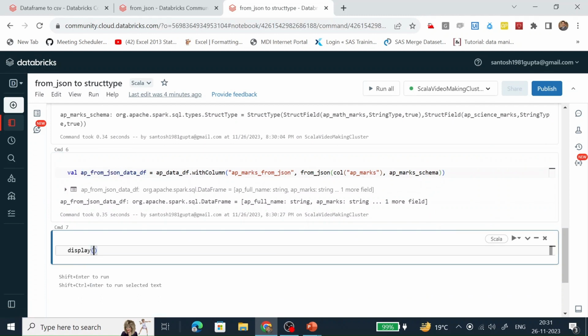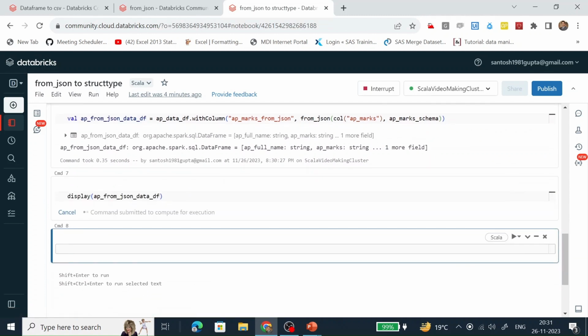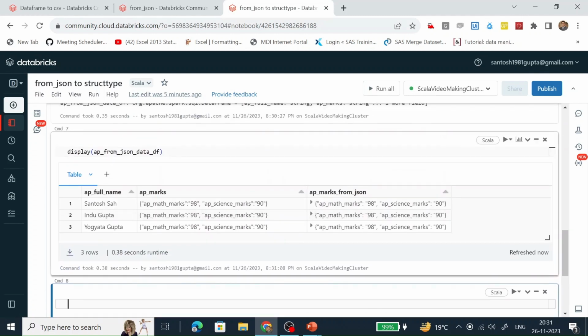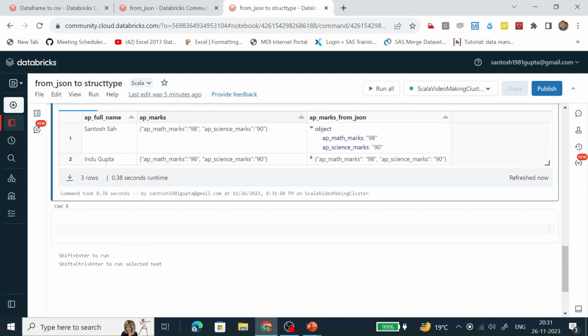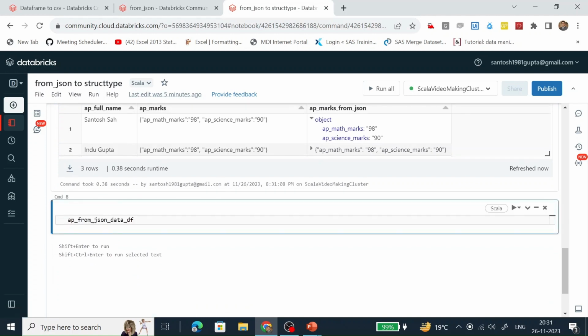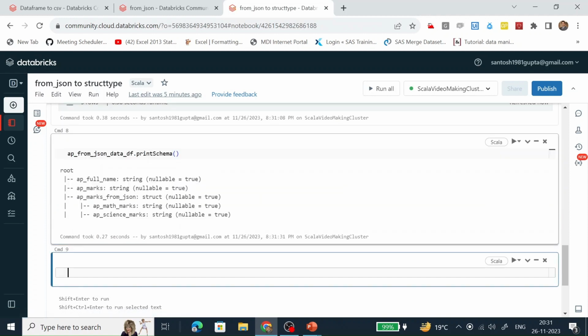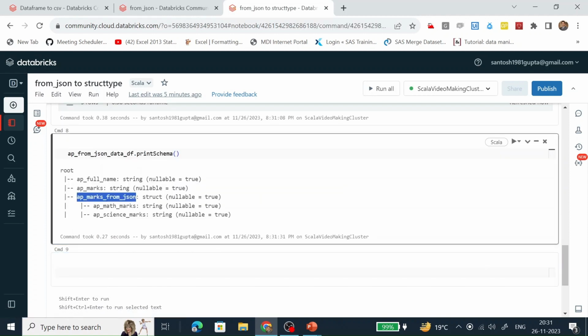Not a structure, let's display the data. We can see this column has been created, and it is getting stored as an object. This object is nothing but a struct type, and these are the two columns of this struct type. If you want to see the schema, we can see it with the help of printSchema. We can see this AP marks is of a struct type, and this column is of string type.